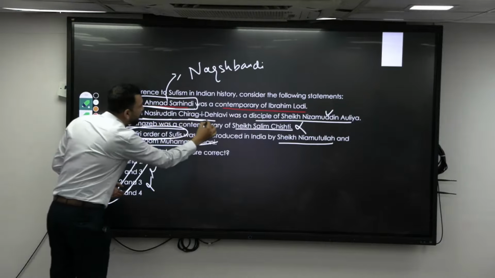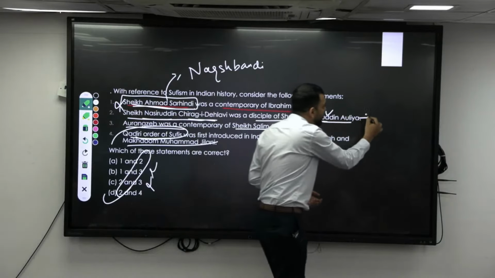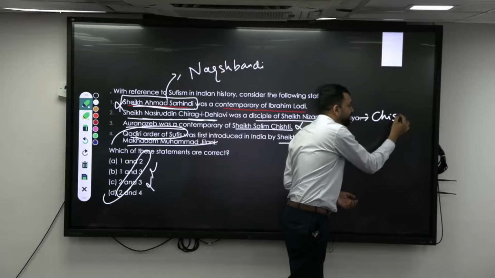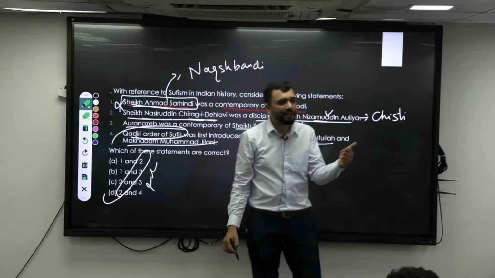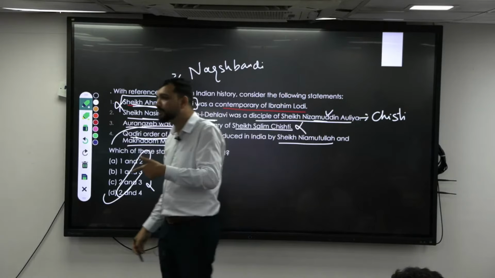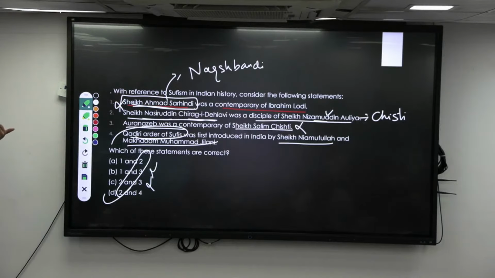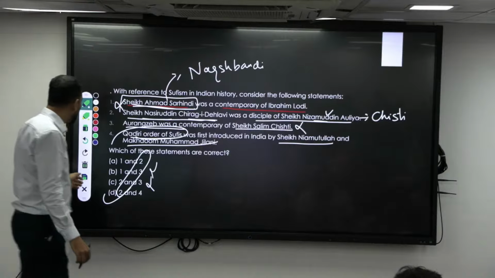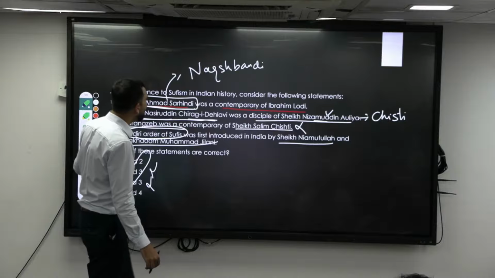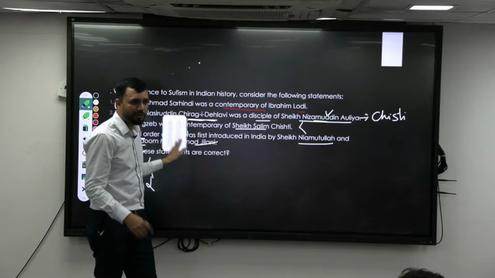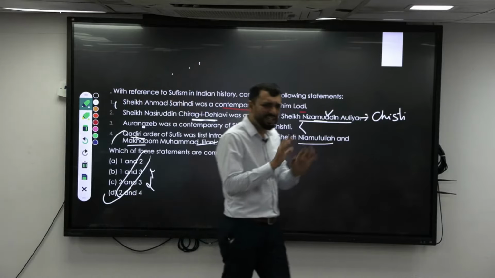Similarly, Sheikh Nasiruddin Chiragi was disciple of Aulia, and this is about the Chishti order. So one statement is about the Chishti order, one about the Qadri order, and one about the Naqshbandi order. These are the different orders. For this, we need to understand the different orders of Sufism, so first we will understand the various orders in very simple language.